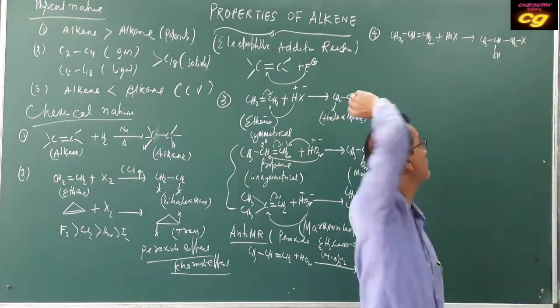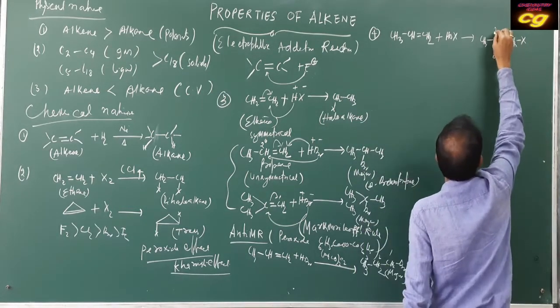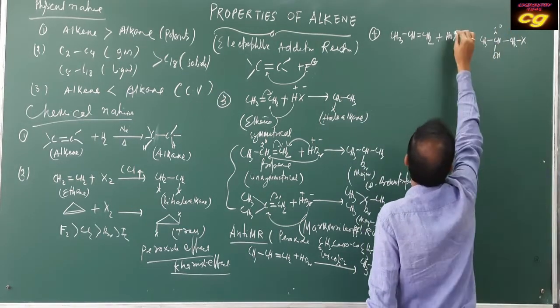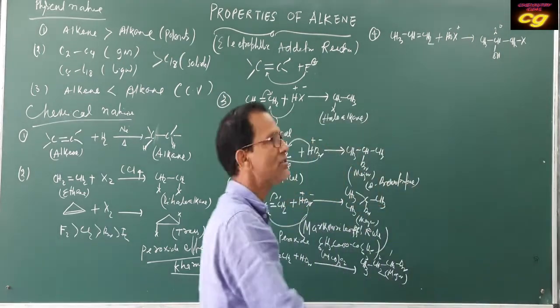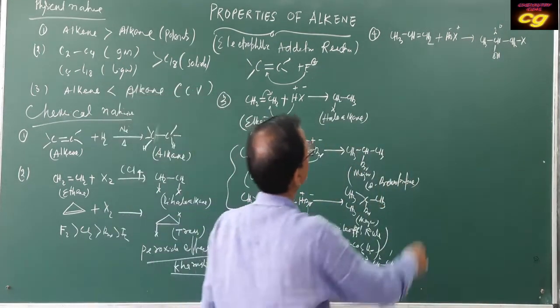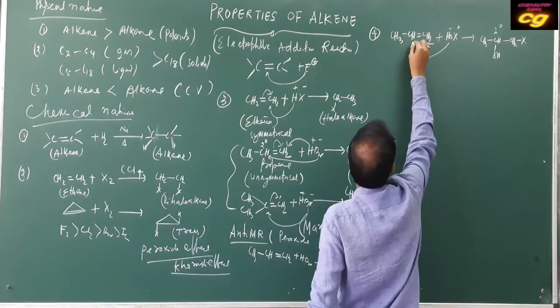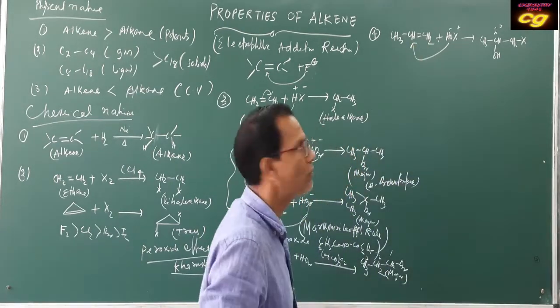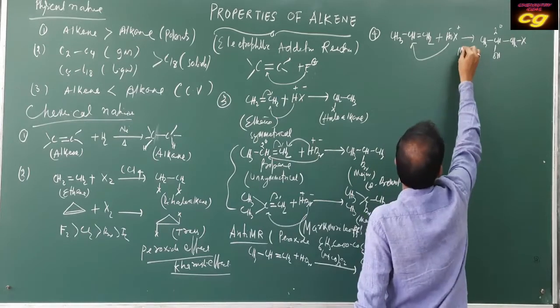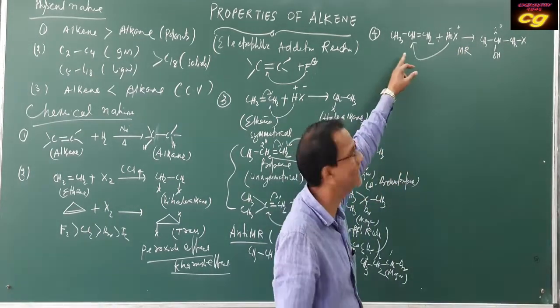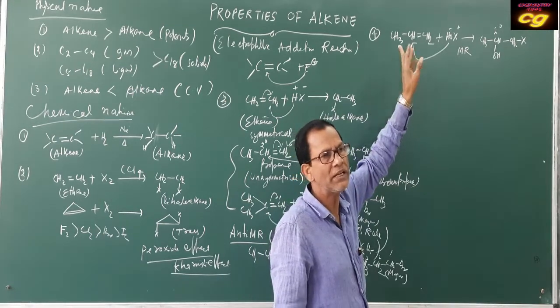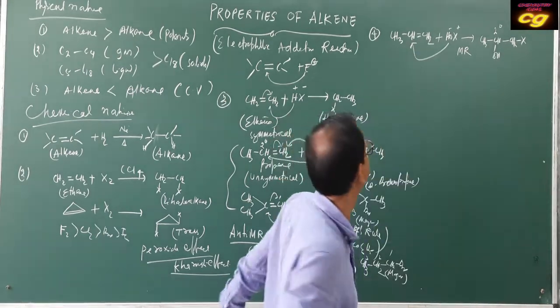OH will be attached to the secondary position, because OH is the negative part and the other is the positive part. So OH attaches to the carbon having fewer hydrogens. This is Markovnikov's rule. Always follow Markovnikov's rule when the alkene is unsymmetrical. If it is symmetrical, you can fix at any position.